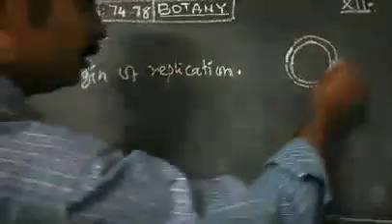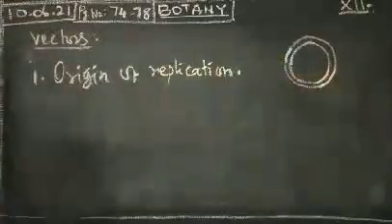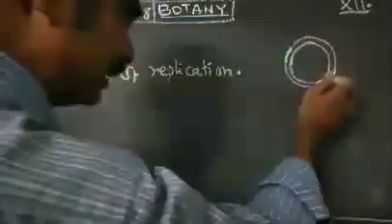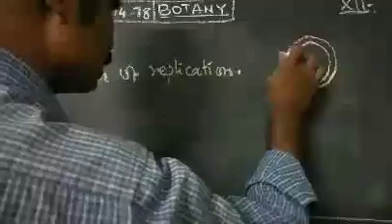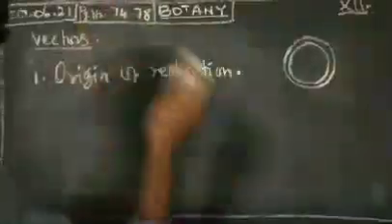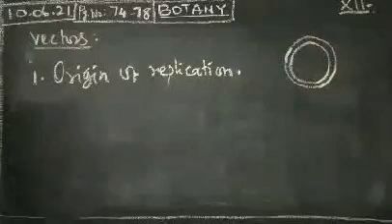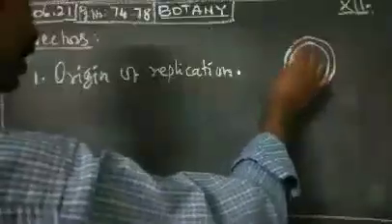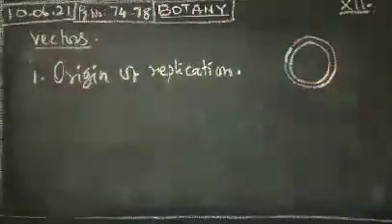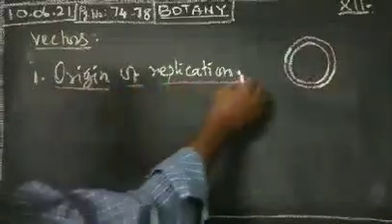In this other area is the selectable marker. That site is called the selectable marker. This one is the origin of replication. This area only will replicate the plasmids. It will produce new plasmids, or you can incorporate any other DNA fragment inside this one, and then it will replicate autonomously. This is one character: the origin of replication.